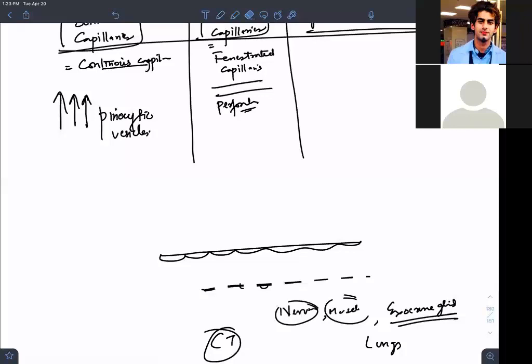They are not continuous, they are fenestrated. Now they have a thin membrane that is called a diaphragm.